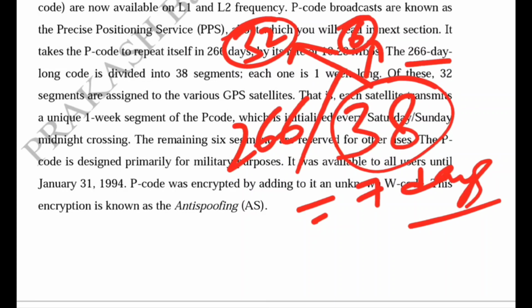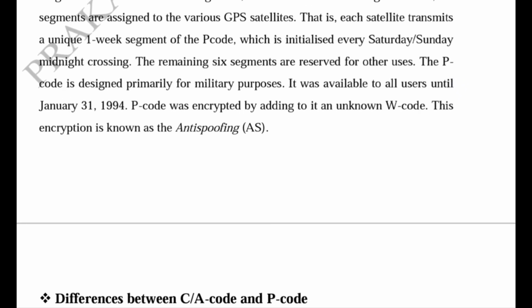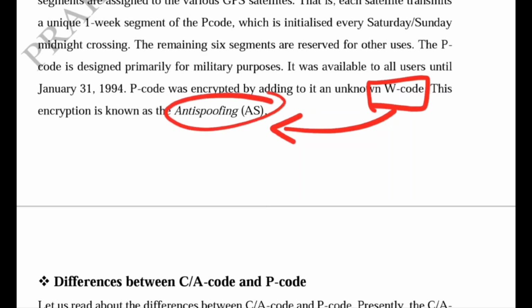As the P code provides very high accuracy of location information, it is generally used for military purposes and was designed for the military. It was available to all users until 31 January 1994. After that, the P code was encrypted by adding to it an unknown W code. This encryption is known as anti-spoofing. This W code is also important because it can be asked in the exam. So this generates the concept of anti-spoofing.